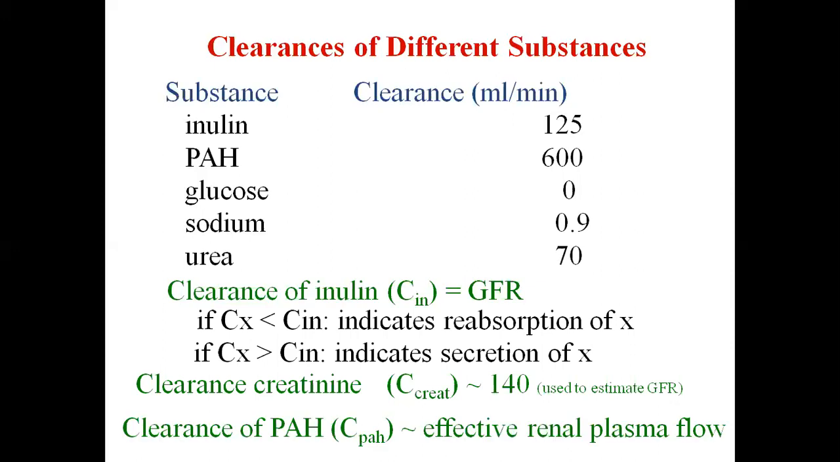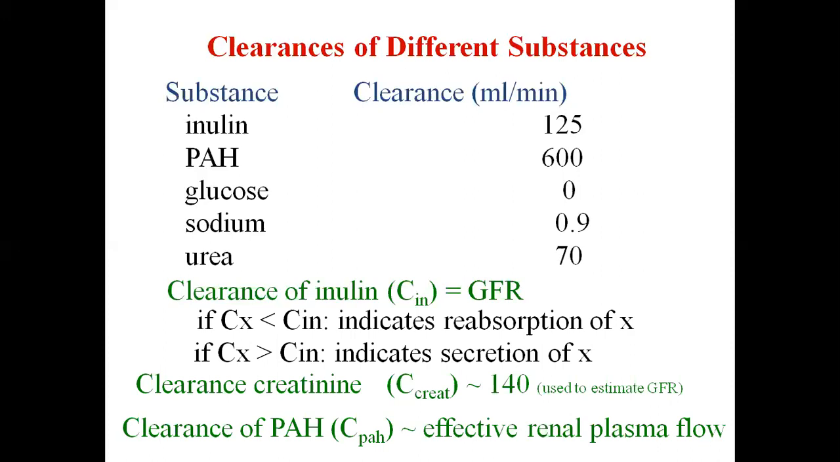And clearance of PAH is equal to the effective renal plasma flow. And how to calculate the actual renal plasma flow? By dividing effective renal plasma flow by the extraction ratio, which is the arteriovenous PAH difference divided by arterial PAH concentration.